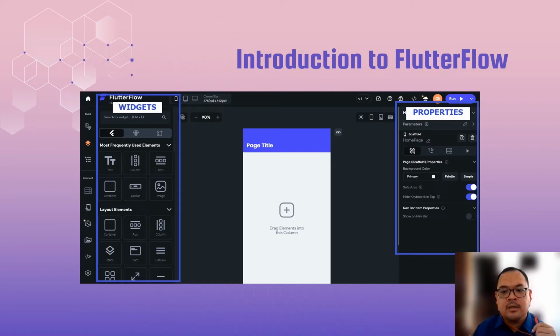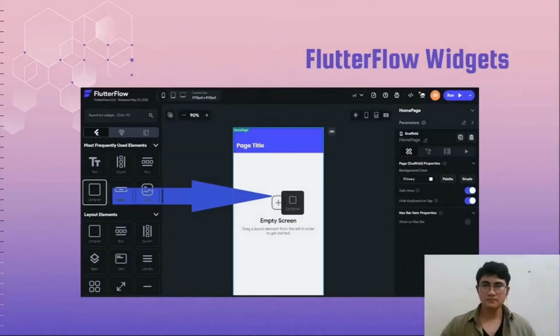Next will be presented by Halis. Hello everyone, my name is Kazu Akbar and I would like to continue our presentation about Flutter Flow.